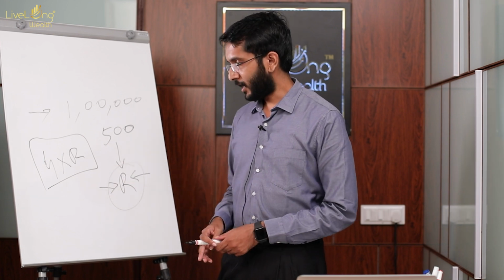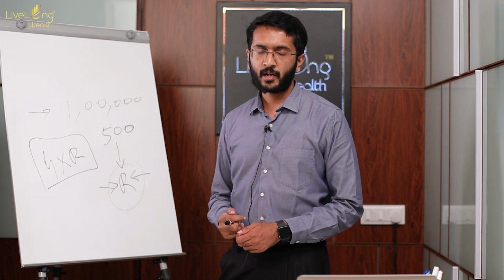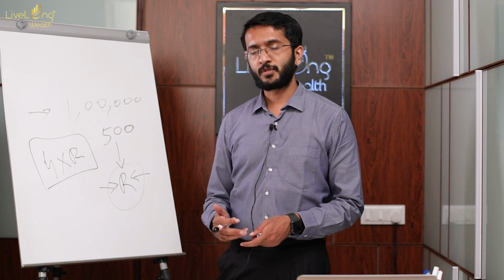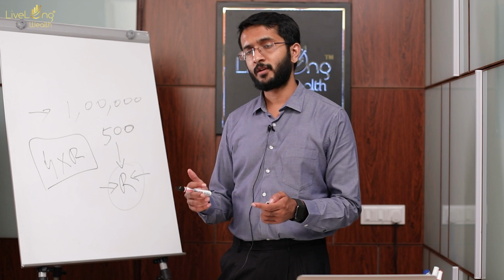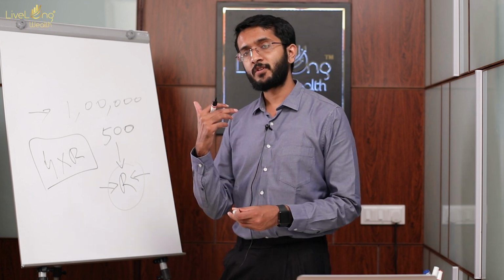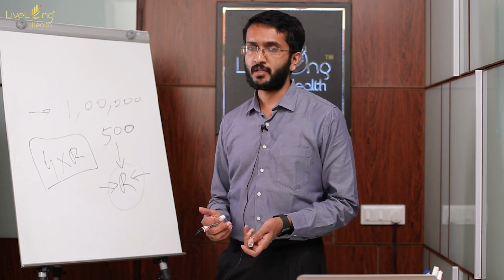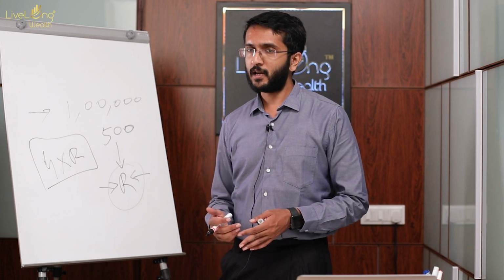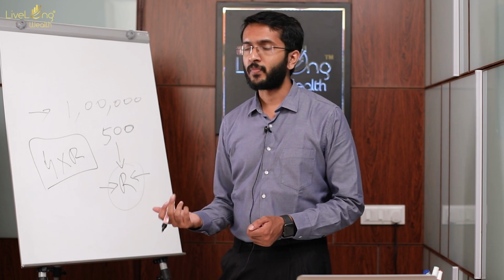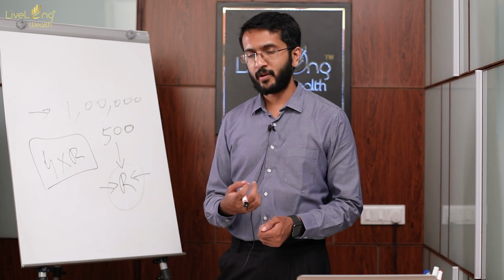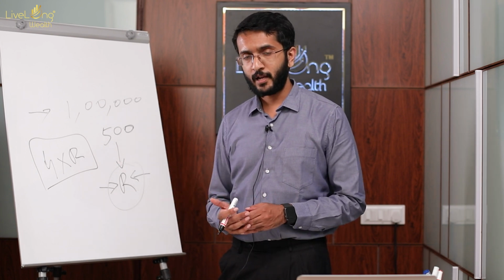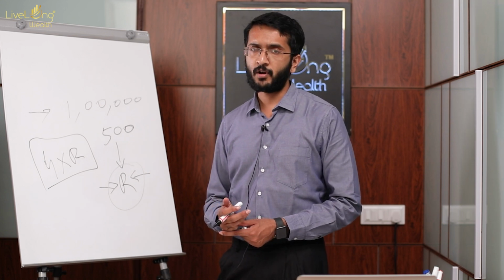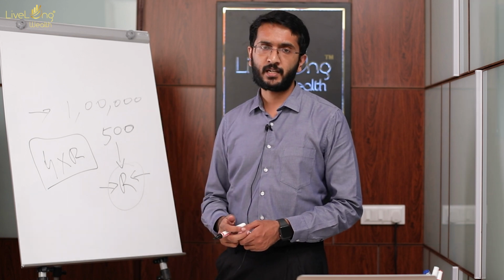So I would highly recommend that if you're getting started with the market, please make sure your running positions could not cost you more than 2%. If you're taking a risk of 1% per trade, you could have maybe two trades running in parallel. If you are taking a risk of 0.5% per trade, you could have 4 positions running in parallel. These 4 positions could be based on different trading setups too.